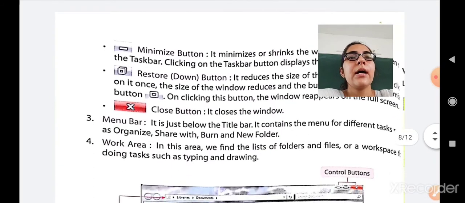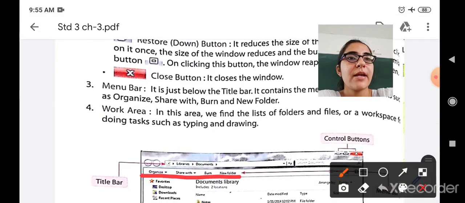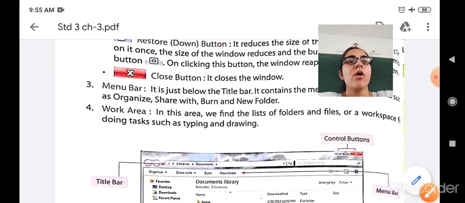Let us see another one, that is the menu bar. It is just below the title bar. It contains the menu for different tasks such as organize, share with, burn, and new folder. You can see that in the menu bar these options are displayed. In the menu bar you will see organize, for how to organize the files and folders. If you want to share it with anyone, if you want to burn, or if you want to write it and permanently store it, and new folder if you want to create a new folder. So this menu bar contains these options.